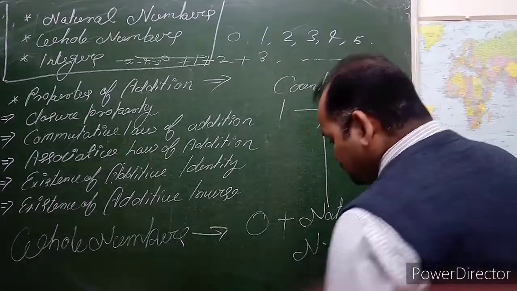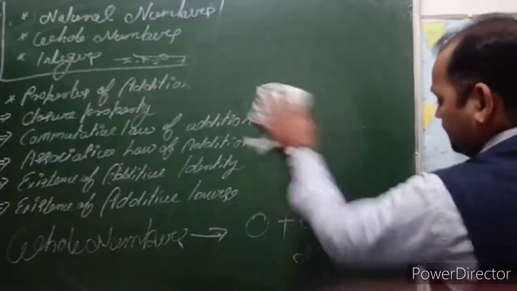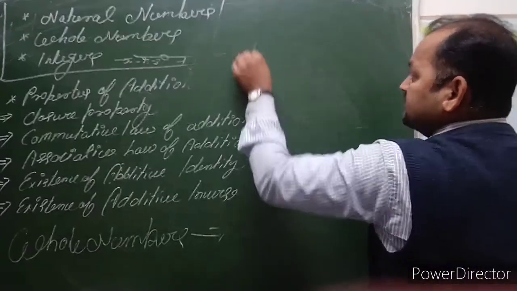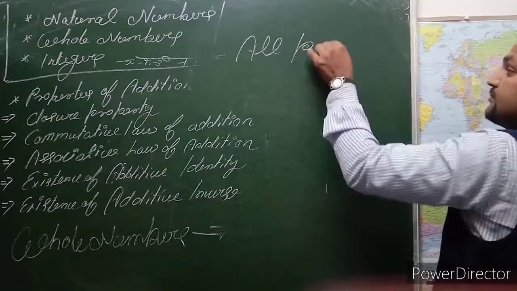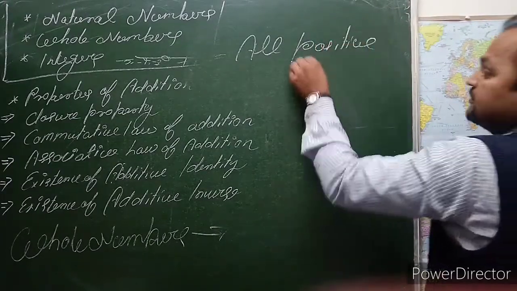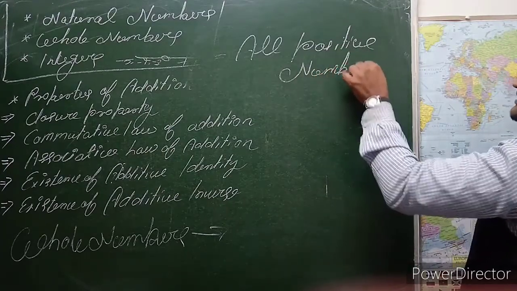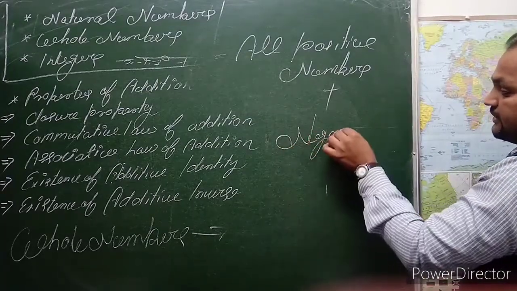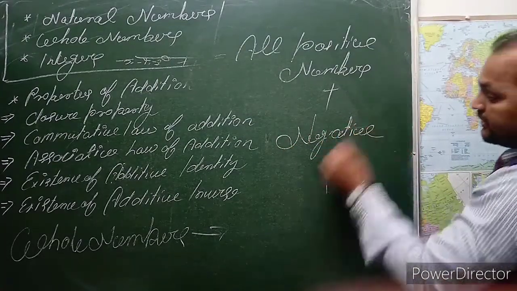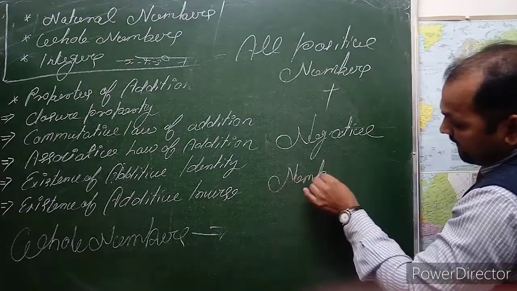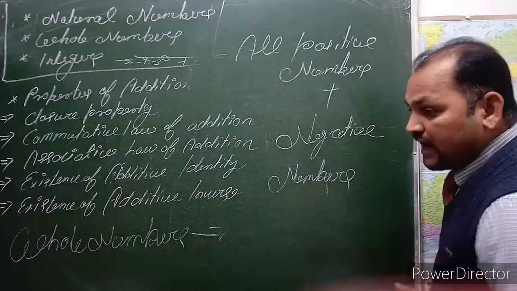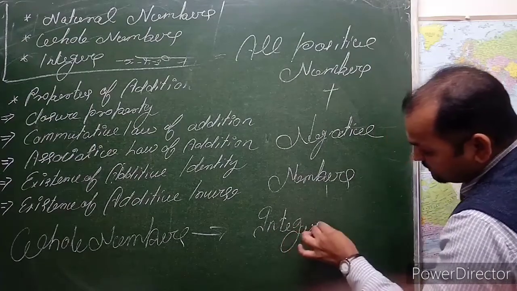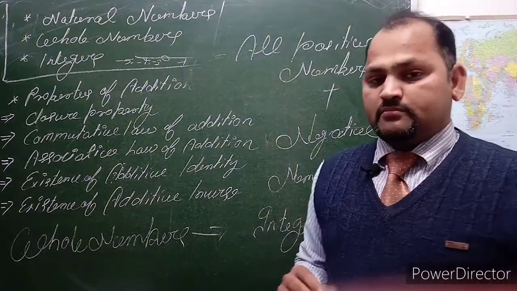So integers means all positive numbers plus negative numbers. They are called integers. Do you understand?